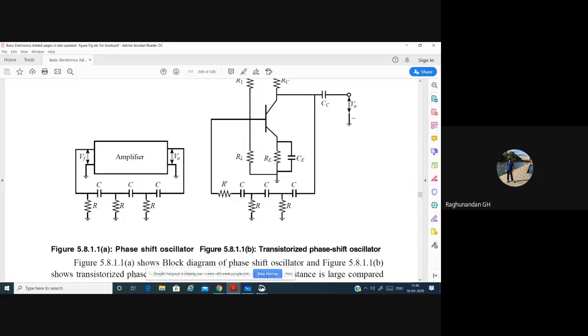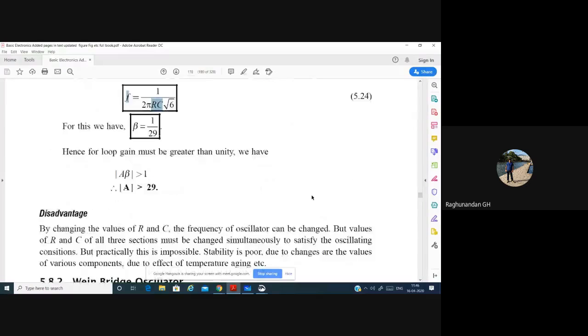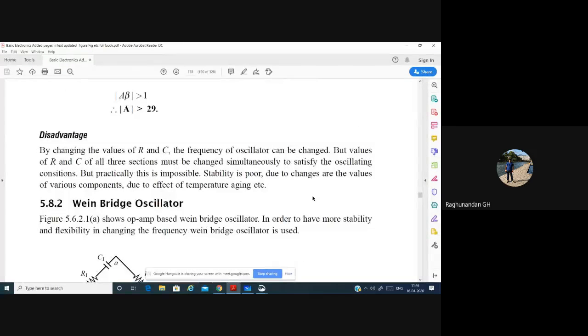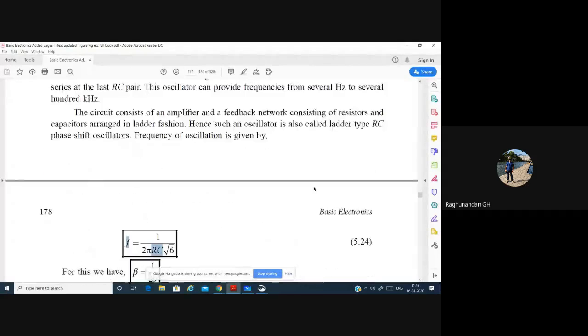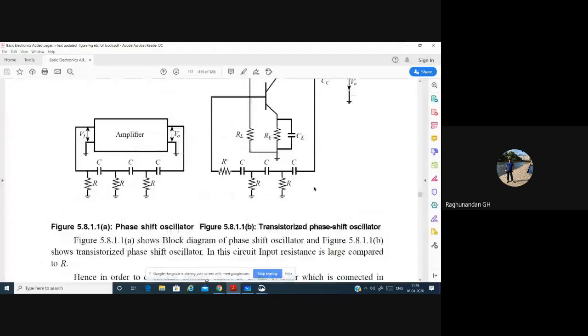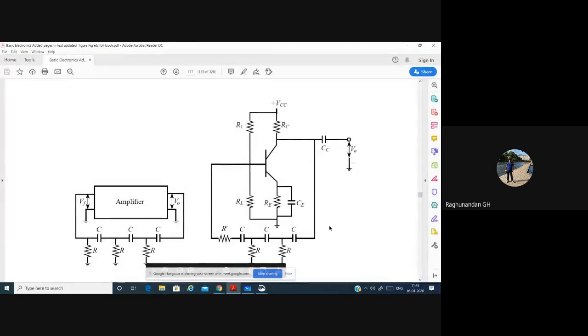That is very tedious work, and which is not comfortable. So we have to keep on changing it again and again. So that is not appreciated. So three sections must be changed simultaneously to satisfy the oscillating condition, but practically this is impossible. And stability is poor due to changes in the values of various components due to the effect of temperature and aging. So it is also more dependent upon the temperature.